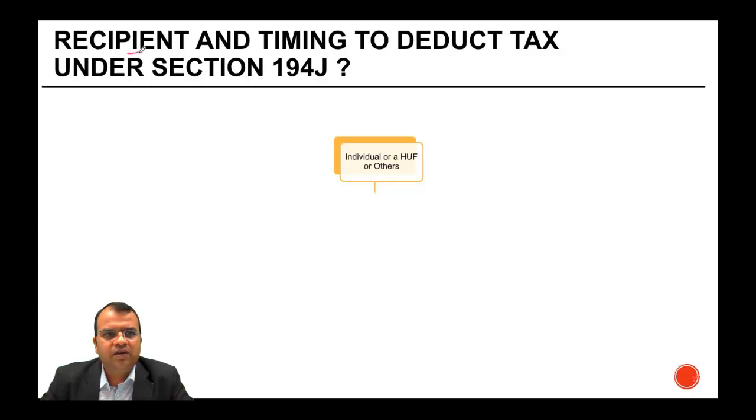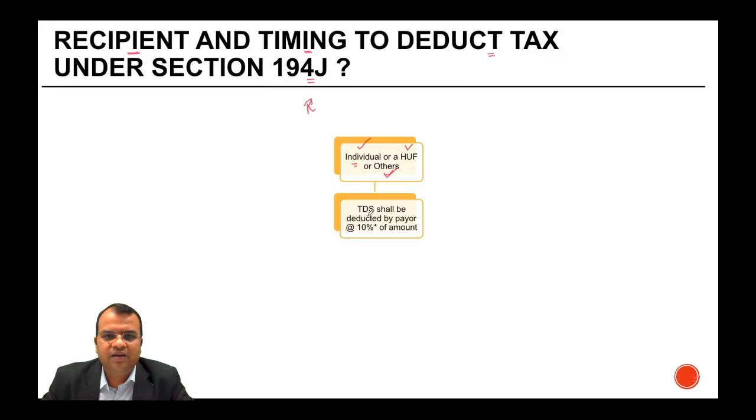So who can be the recipient and what is the timing when the tax has to be deducted under section 194J? The recipient can be an individual or an HUF or others, which means insofar as the recipient is concerned, it doesn't matter which category of assessee they fall in. Like I said, the recipient has to be a resident. It cannot be a non-resident, because if it is a non-resident, then section 194J is not applicable.